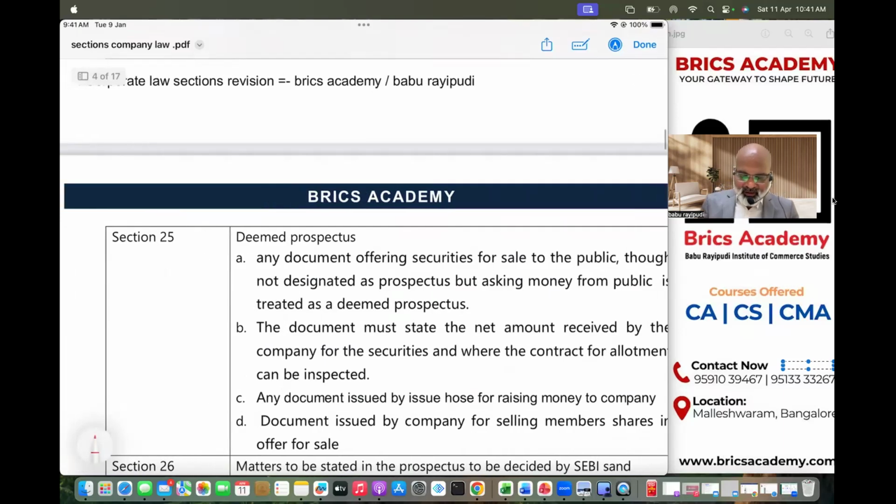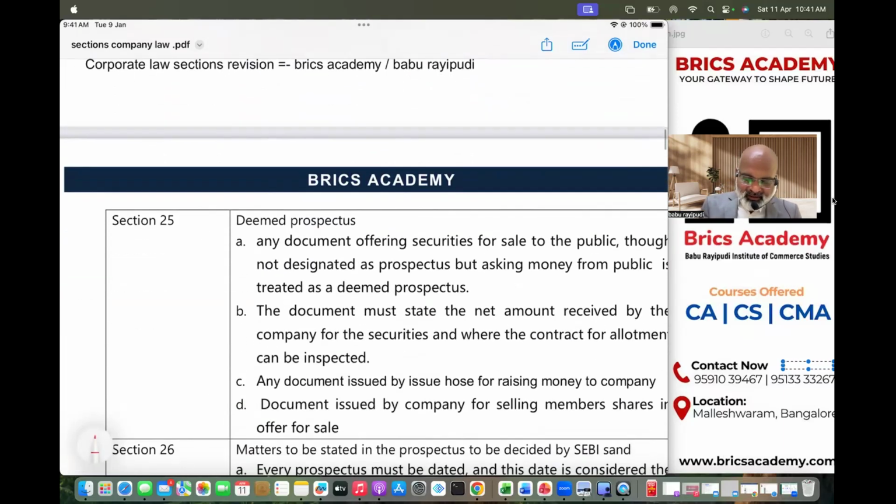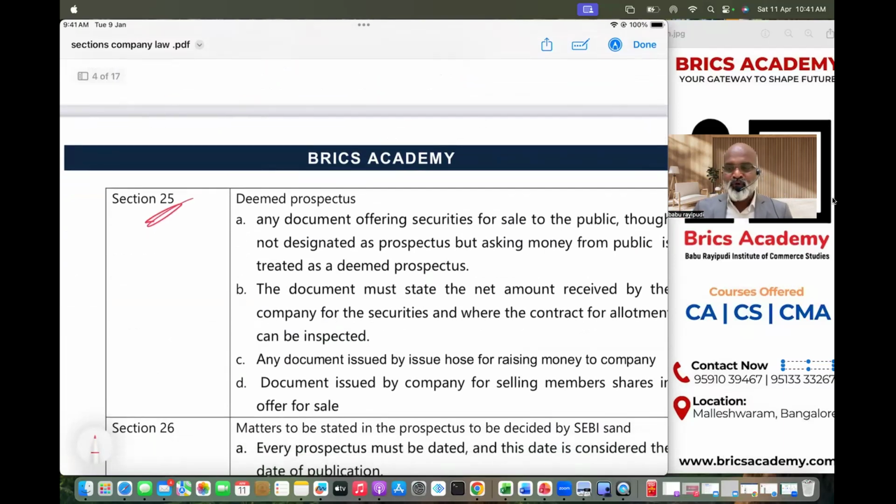Next one, we have section 25. Understand four important things, and it is very important sometimes even for MCQ. For MCQ it is very, very important. If there is a theory question, there is a possibility you can have a theory question as well.